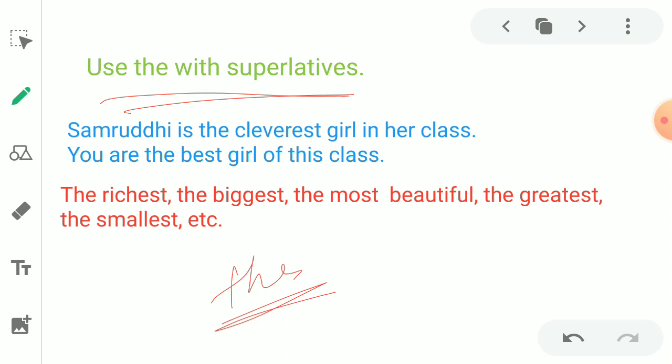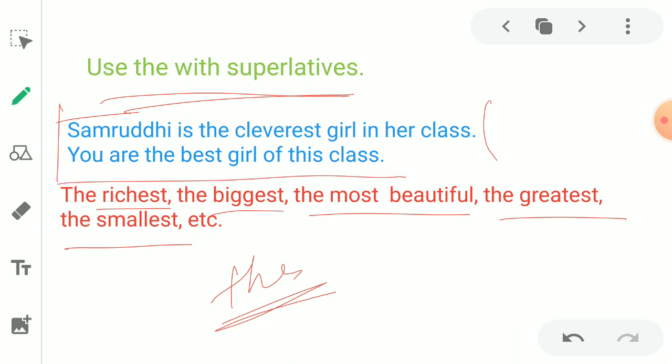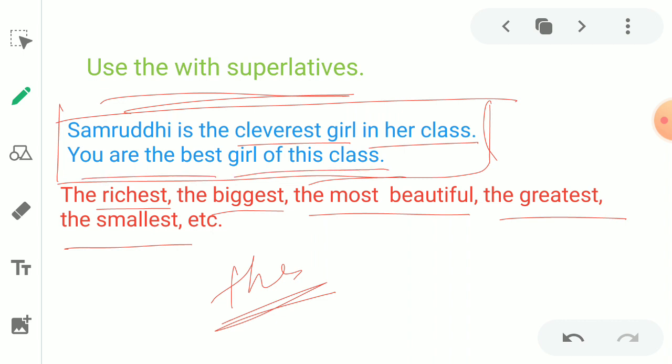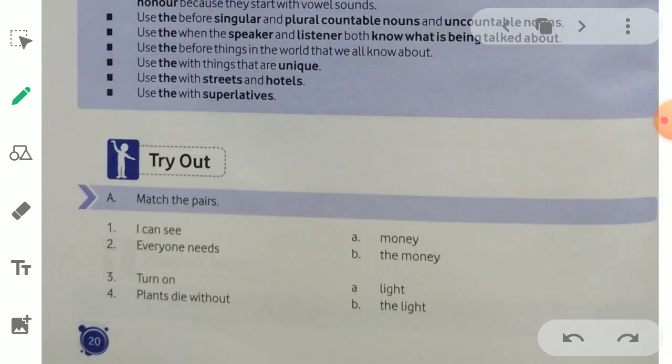The examples I have given: the richest, the biggest, the most beautiful, the greatest, the smallest. Similarly, I gave two examples in the form of superlative degree. Samriddhi is the cleverest girl in her class. You are the best girl of this class. Got it? Let's move on. Now we came to your activity, which is given on page number 20.